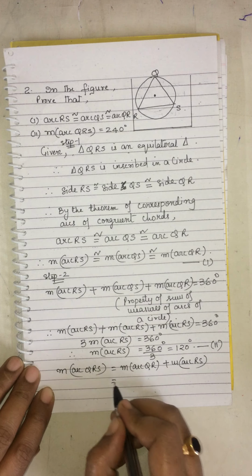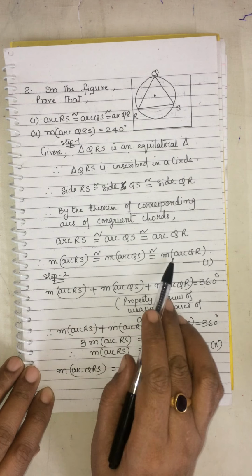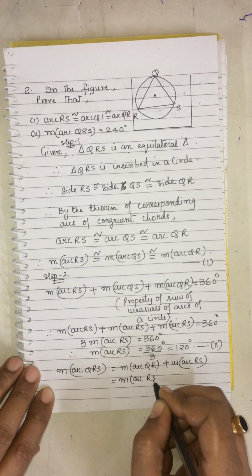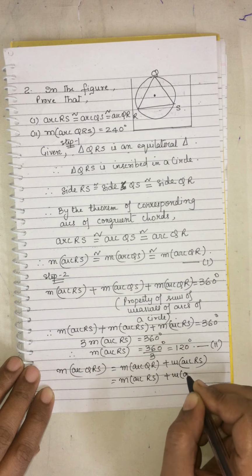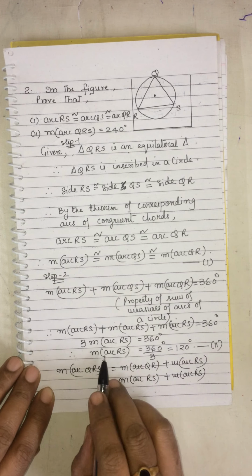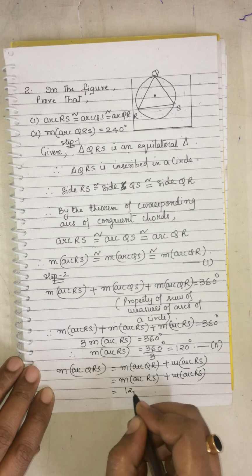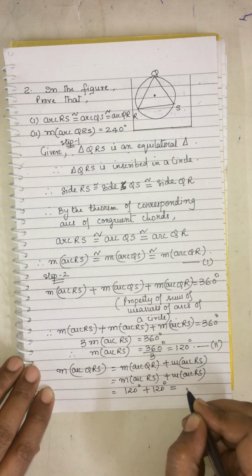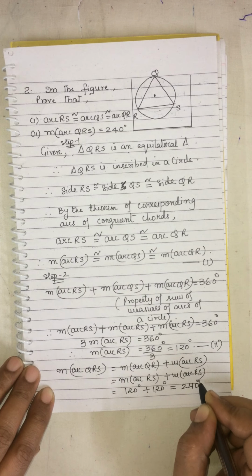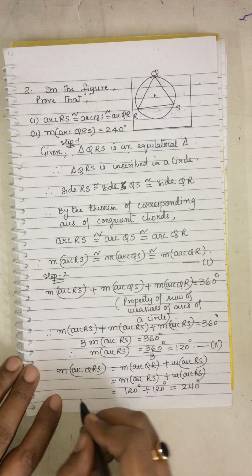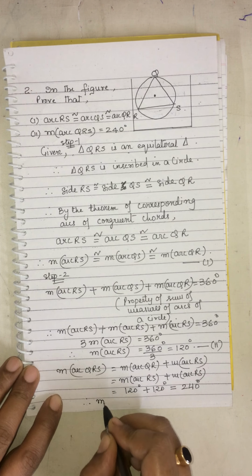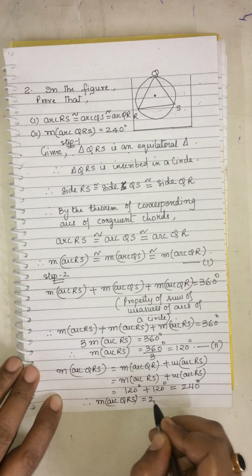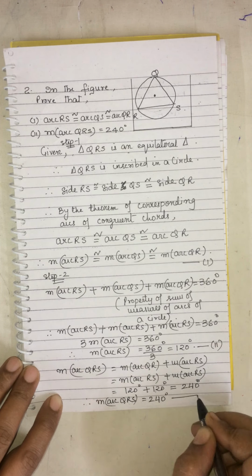Now QR can be written as RS, because all three are equal to each other, and because each arc is 120 degrees, so 120 plus 120, that gives us 240 degrees. And your answer, measure of the arc QRS is equal to 240 degrees.